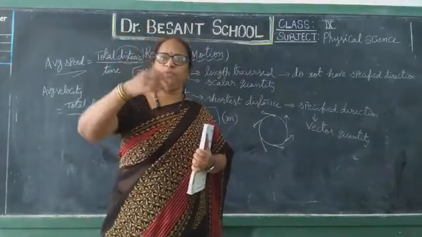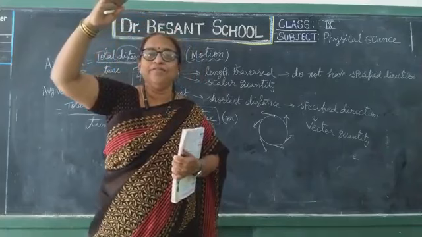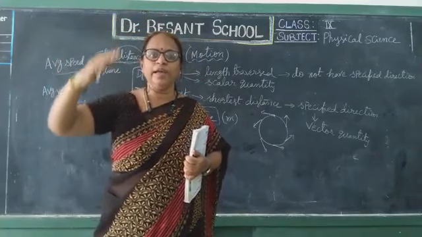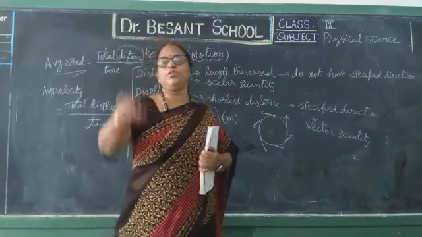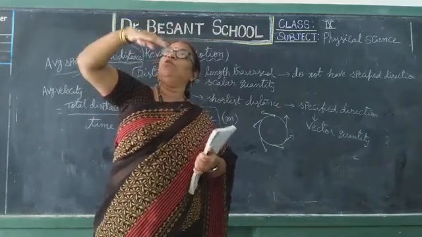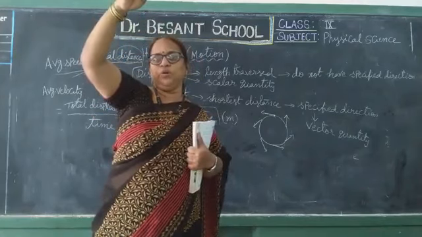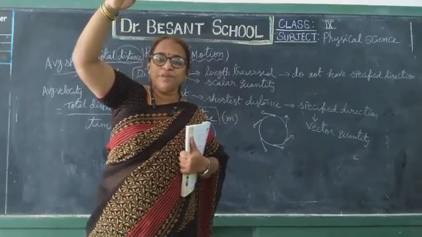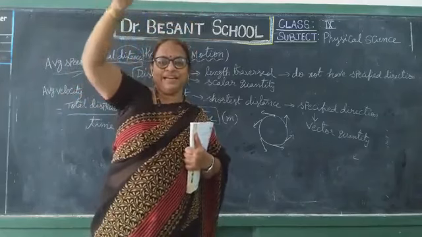Initially the speed will be more, but as going to the top, the speed will decrease. Why? Because it is moving opposite to the acceleration due to gravity, opposite to gravitational force. So the speed will decrease. Going to certain height, maximum height, the speed will become 0. What will happen when speed becomes 0? The body will change its direction.